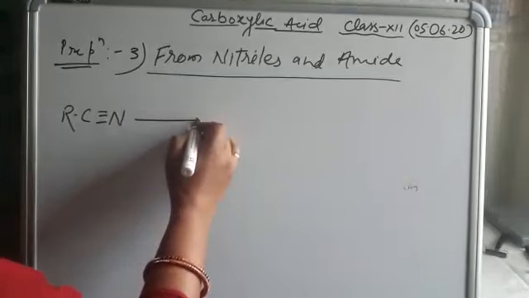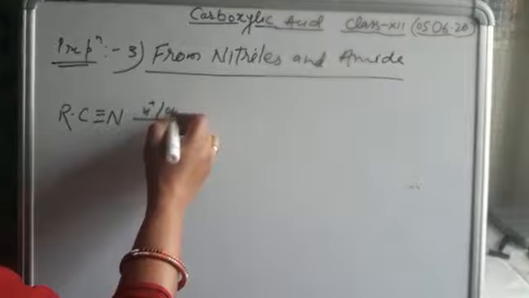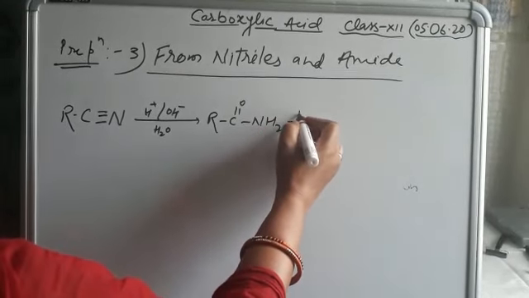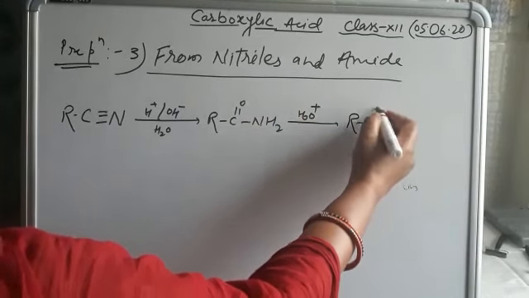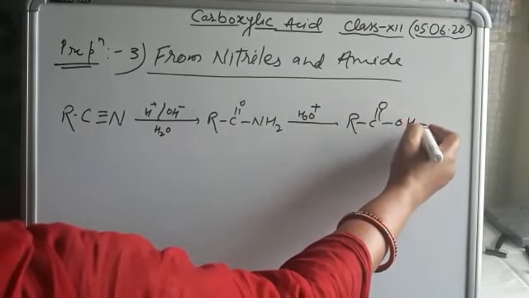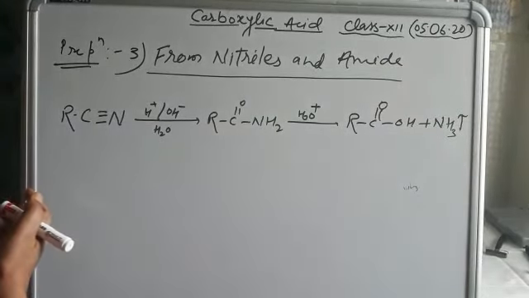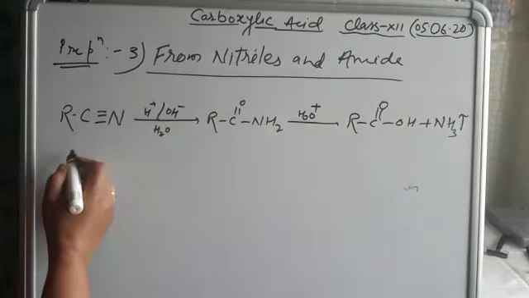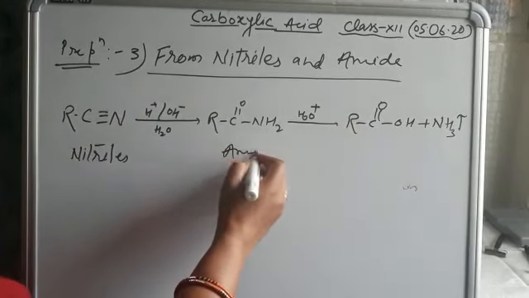When nitrile undergoes hydrolysis, we know in presence of acid medium or basic medium, formation of amide takes place at first. And this amide, when it undergoes hydrolysis in presence of H3O+, forms carboxylic acid and ammonia gas is released. So when the nitrile is converted into acid, it is first converted into amide. This is nitrile and this is amide.